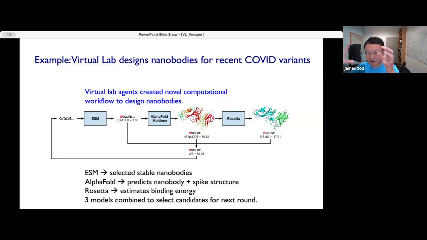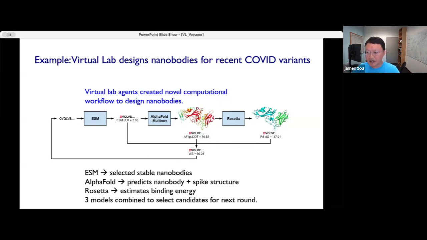It takes the 3-dimensional structure from AlphaFold, relaxes the proteins, and then rebinds them, so it estimates the binding affinity between the nanobody and the target. Based on the outputs from all three tools, the agents do a holistic reasoning and assessment of how likely this is to be a good candidate binder. Then they iterate through this process for multiple rounds to come up with the most promising candidates.